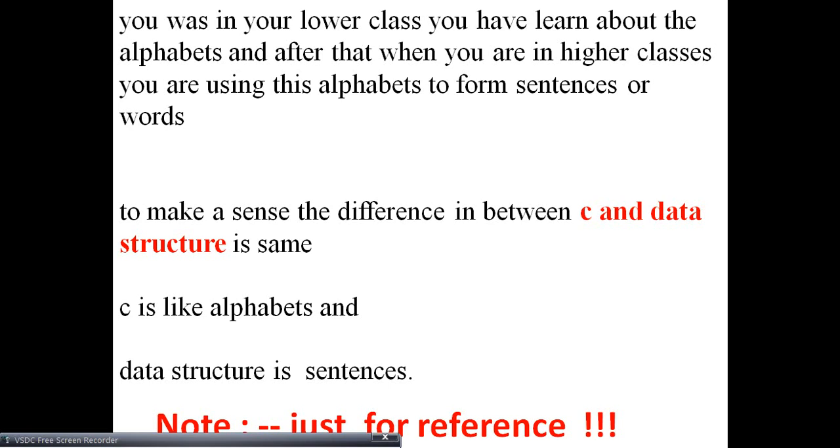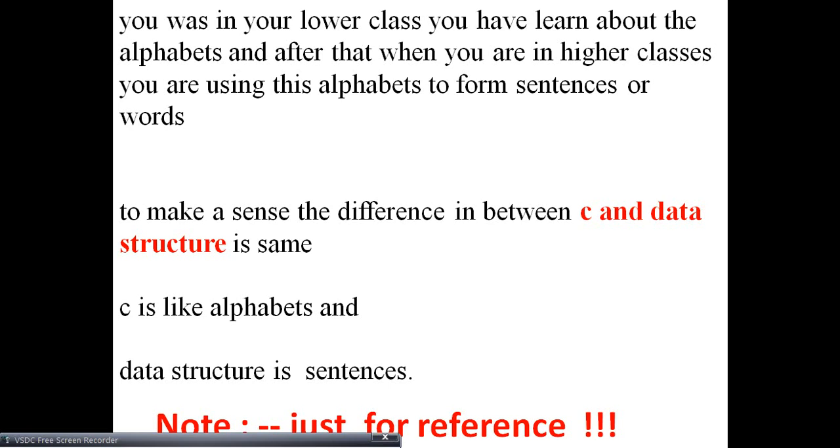I am talking about the difference between C and data structures. C is like the alphabets that you already learned in first semester, and data structure is like sentences.